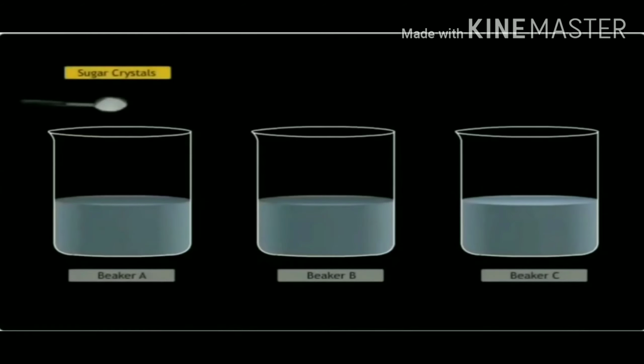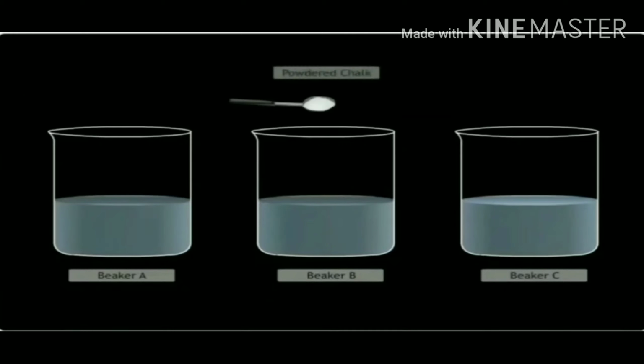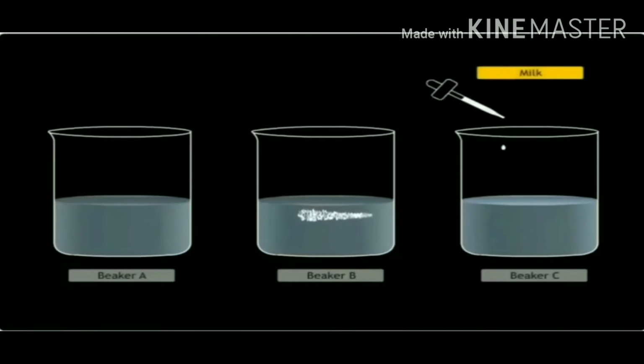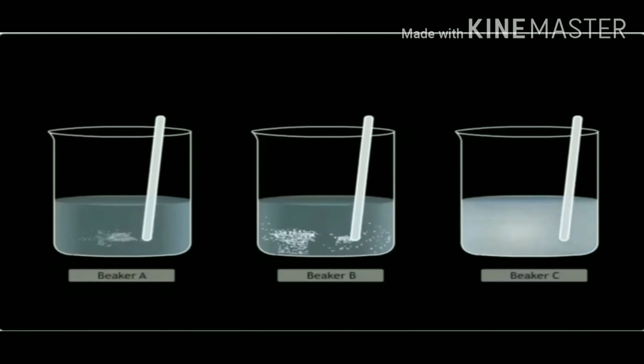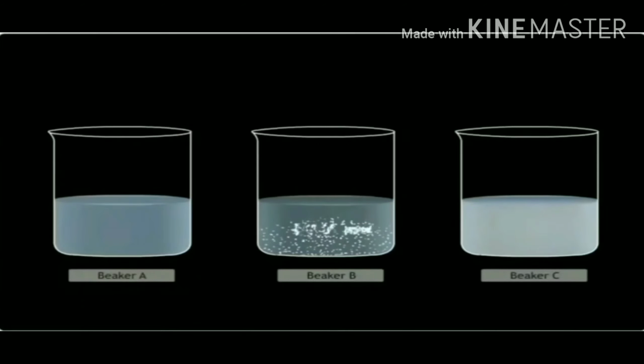Take 3 beakers with 50 ml of water in each. Add a spatula of sugar crystals to beaker A, a spatula of powdered chalk to beaker B, and a few drops of milk to beaker C. Stir well with a glass rod. Particles can be seen in beaker B but not in A or C.